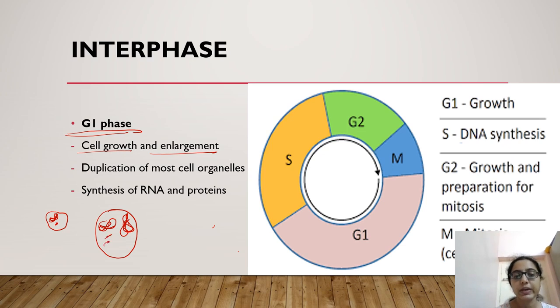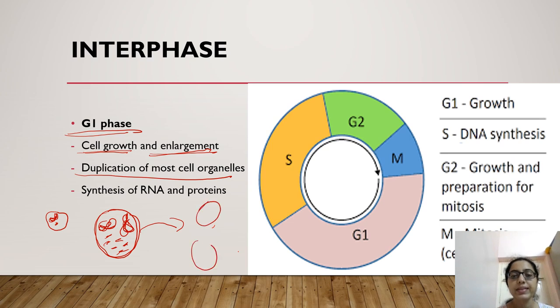So duplication of cell organelles is done here, and for that, cell enlargement is done. That occurs in the G1 phase: cell growth and enlargement and duplication of most of the cell organelles. Why this duplication? So that it can divide the cell organelles and genome into both daughter cells in equal number. Right? So this is about the G1 phase, which takes about 6 hours.